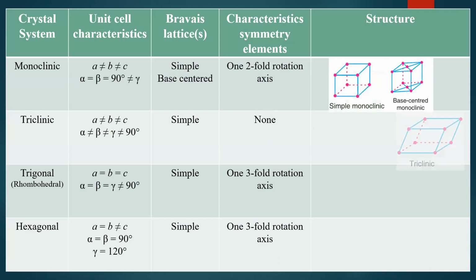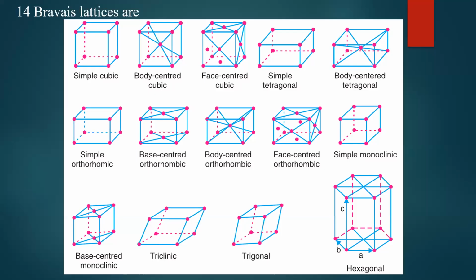So this is how we can classify the crystal systems into 14 Bravais lattices. This figure shows the 14 Bravais lattices in 7 crystal systems. Collectively, in cubic there are simple cubic, body centered cubic, and face centered cubic: 3 Bravais lattices. That is one crystal system over. Then the second crystal system is tetragonal, in which simple tetragonal and body centered tetragonal are observed: 2 Bravais lattices.